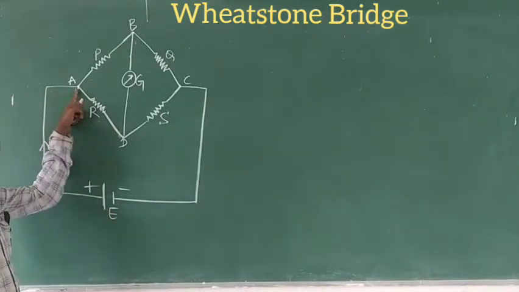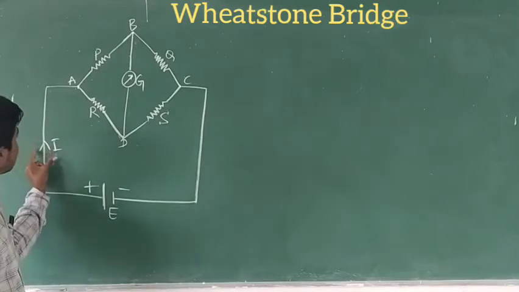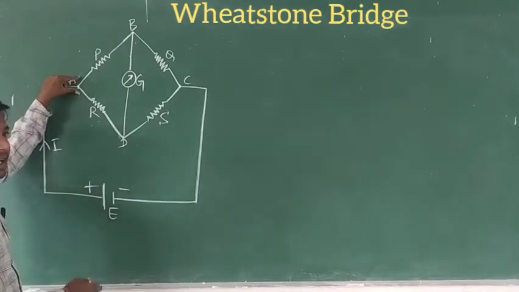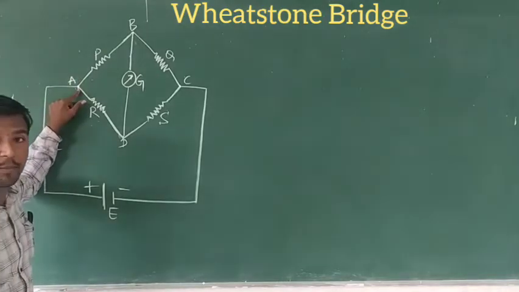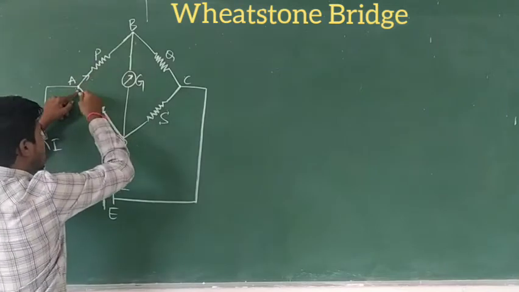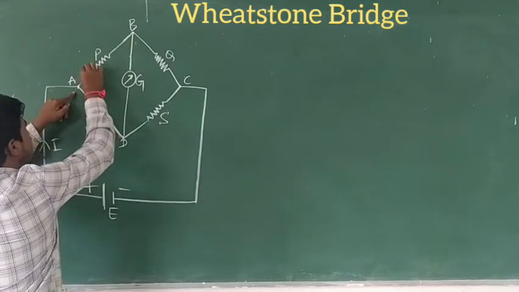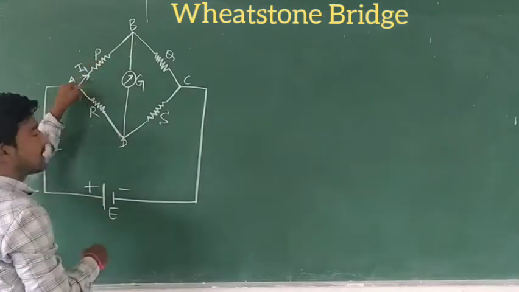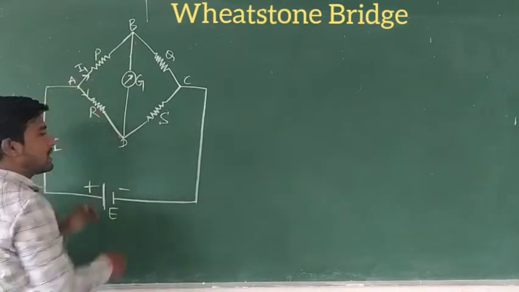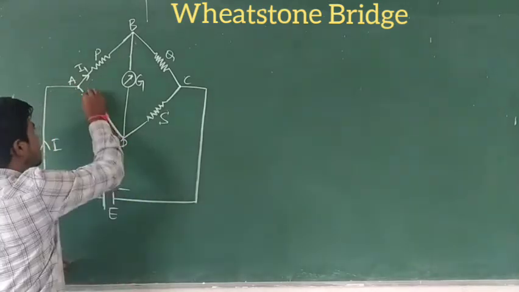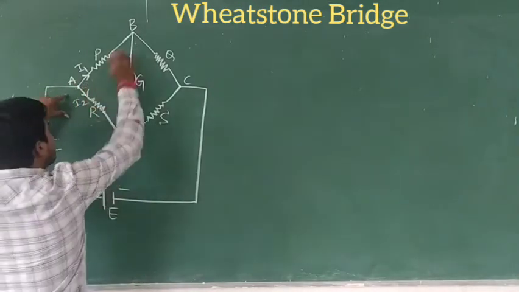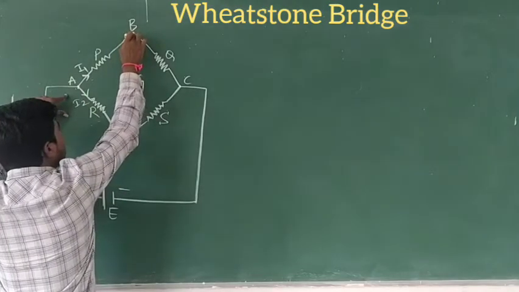At the point A, when the current comes from the positive terminal, it enters the node A and goes through this branch and also this branch. This current we call I1, and in this other branch the current is called I2.